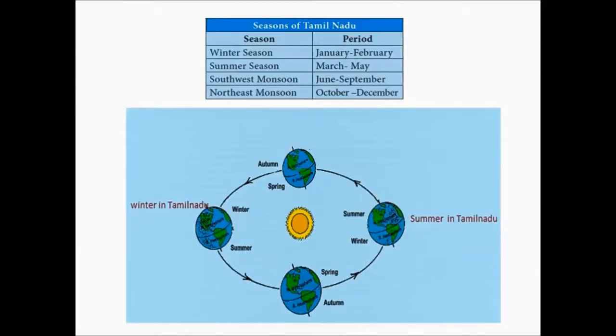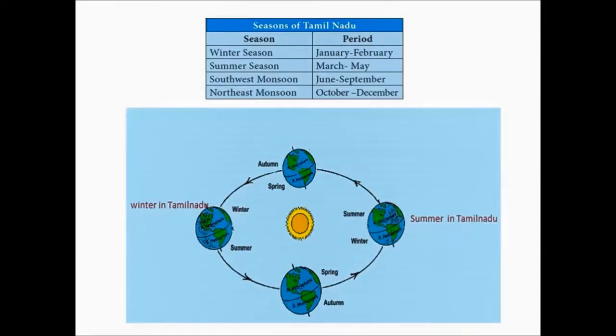On the other side, that is on the right hand side of yours, the vertical rays of the sun directly fall on the northern hemisphere. Tamil Nadu lies on the south of Tropic of Cancer. The vertical rays of the sun directly fall on the Tropic of Cancer.